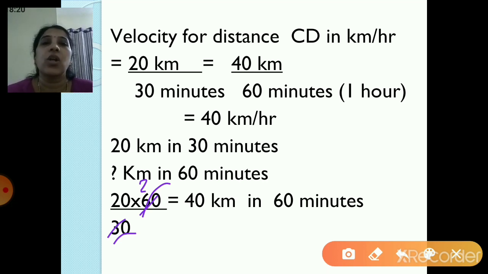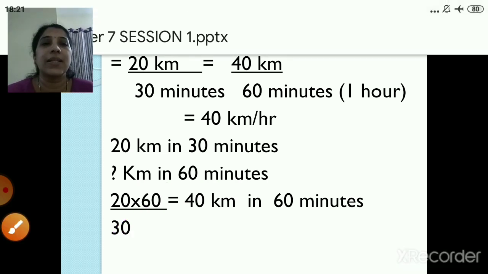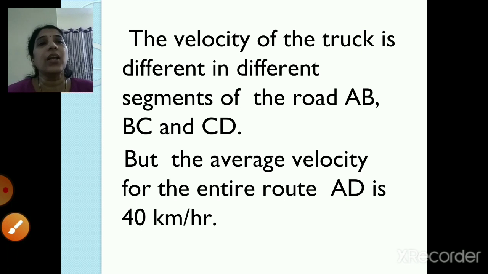So this is the way you are going to calculate the instantaneous velocity for a particular distance. So the velocity of the truck is different in different segments of the road AB, BC and CD. But the average velocity for the entire route AD is 40 km per hour. So the entire route, that is your average velocity, and a particular distance which is there in the entire route, that is your instantaneous velocity, and that will be different for specific distances, right?